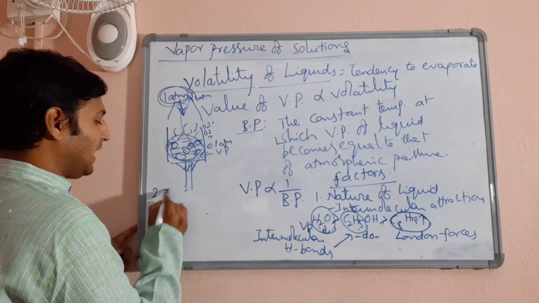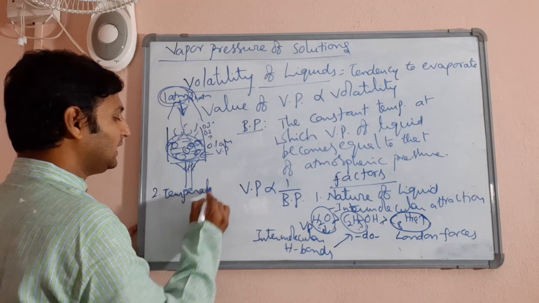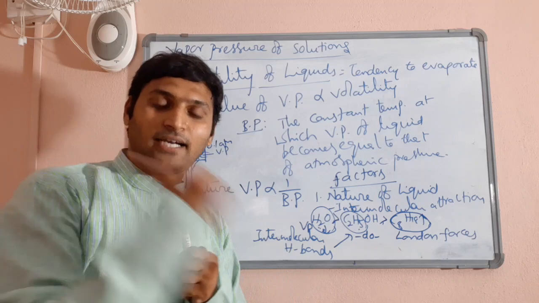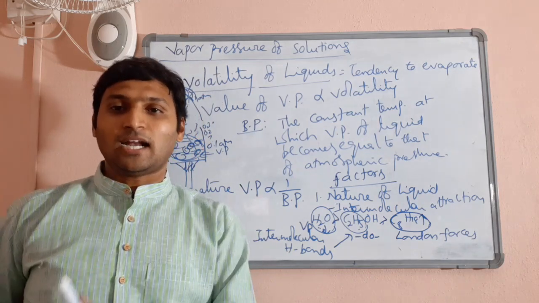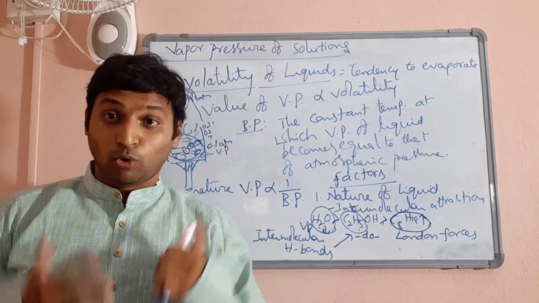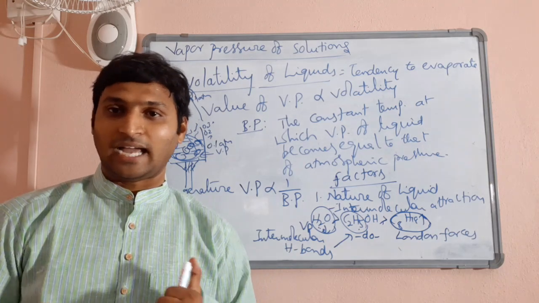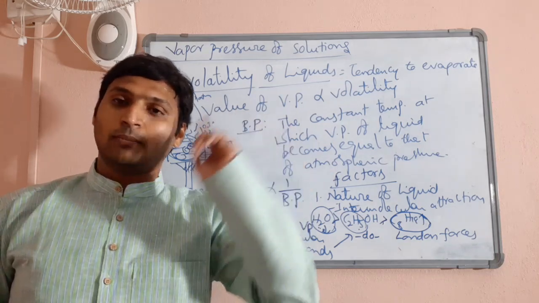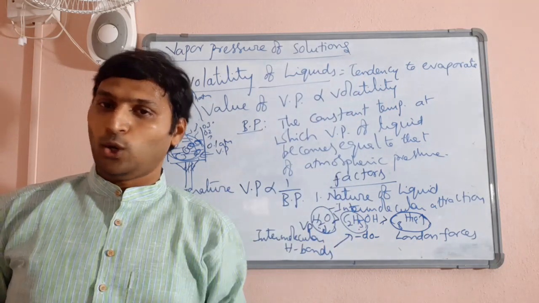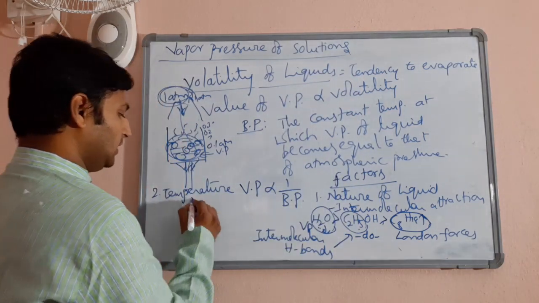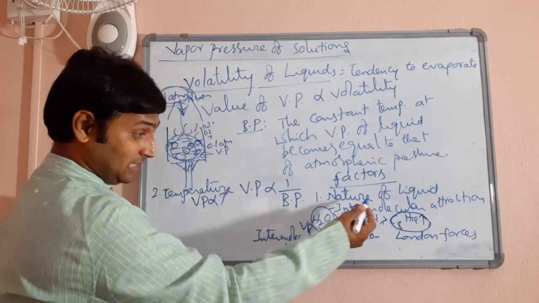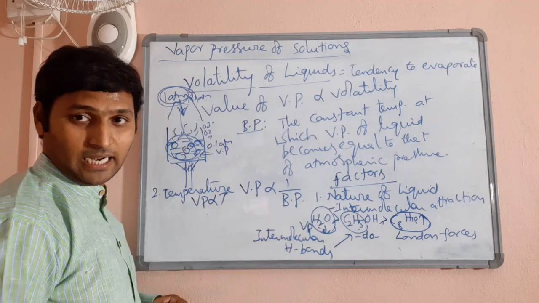Now, the second factor I need to discuss here is temperature. Tell me, if you take the same liquid, would it exhibit more vapor pressure at higher temperature or at lower temperature? Obviously, an increase in temperature would increase the kinetic energy, and more particles would attain higher kinetic energy to reach the vapor phase. So by the time equilibrium is attained, more vapors will be produced at a higher temperature compared to a lower temperature. So vapor pressure is directly proportional to temperature, whereas it was inversely proportional to intermolecular interactions.